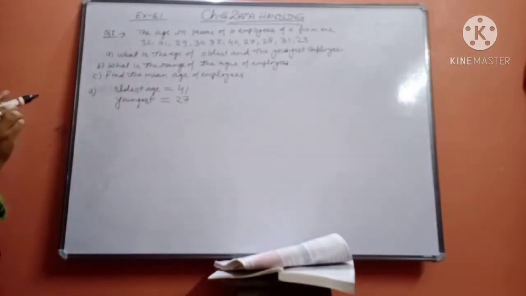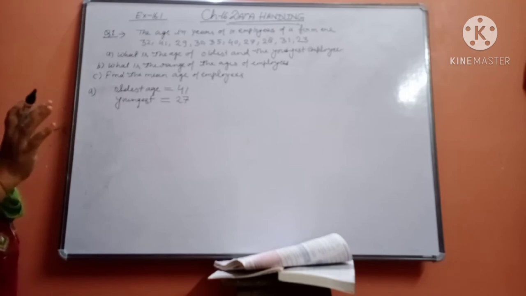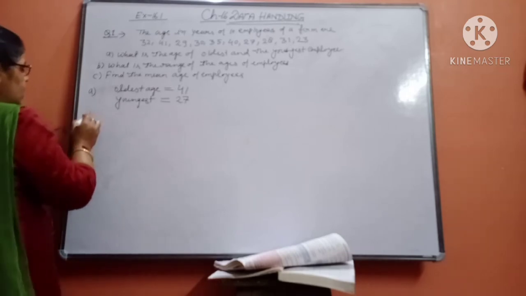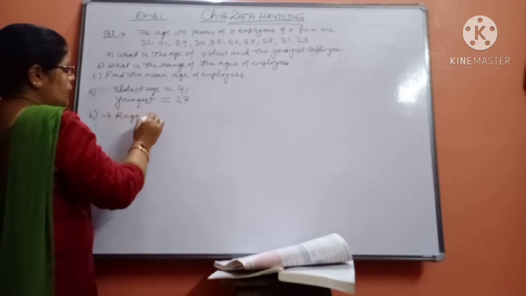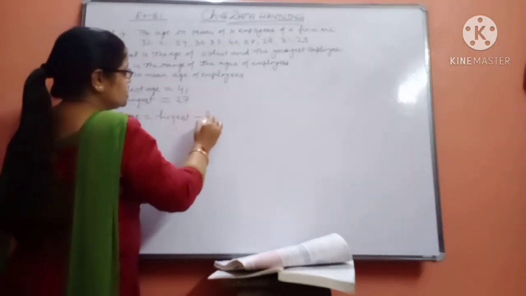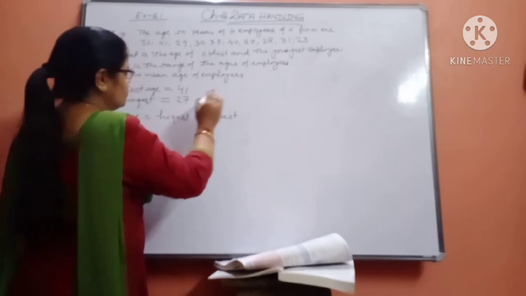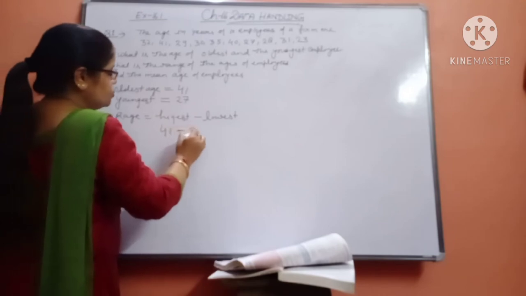Now come to the B part of the question. What is the range of the ages of the employees? I taught you just now that range is equal to the highest observation minus the lowest observation. So what is the highest value? 41, and the lowest value is 27.